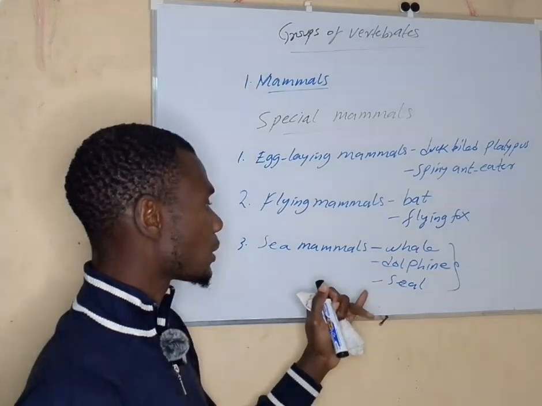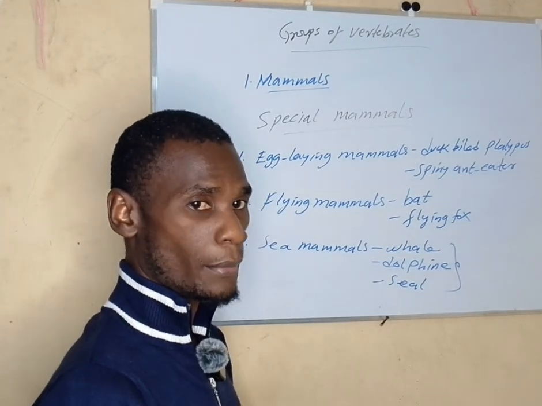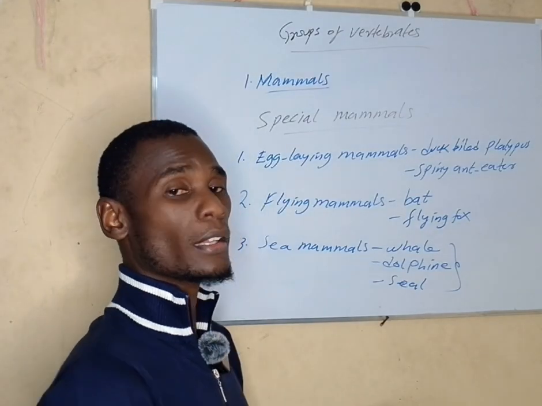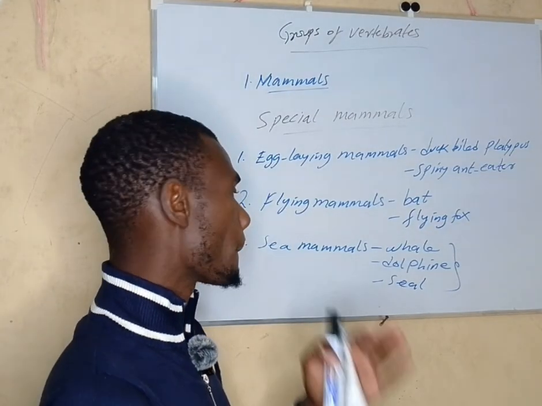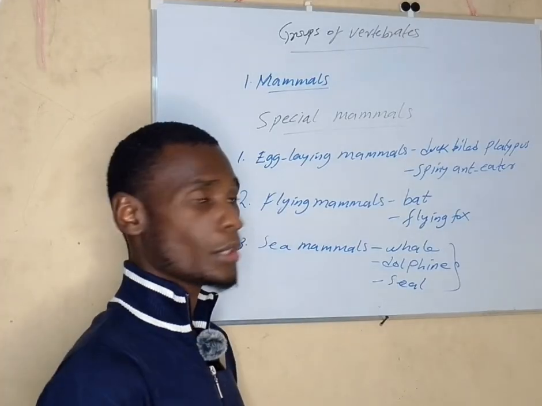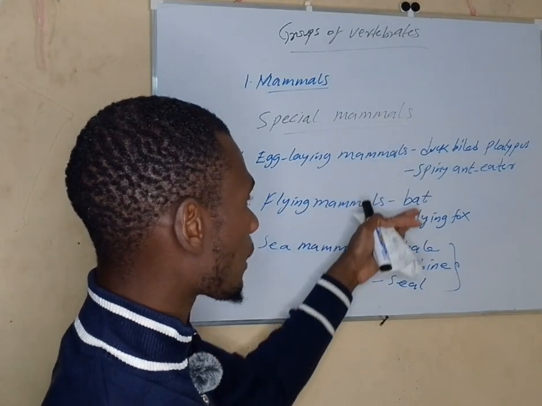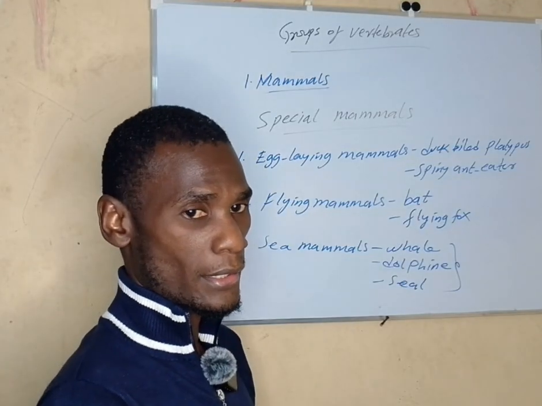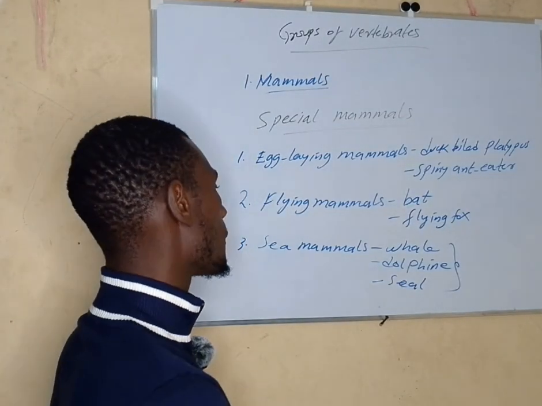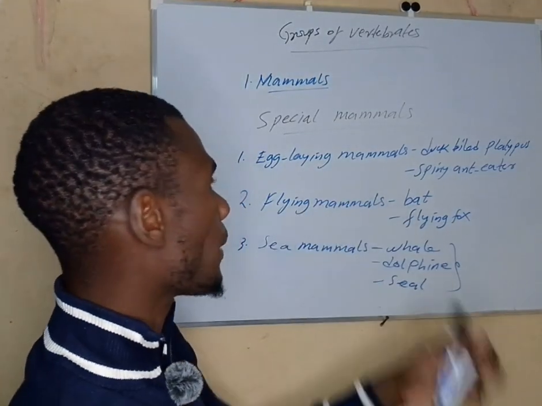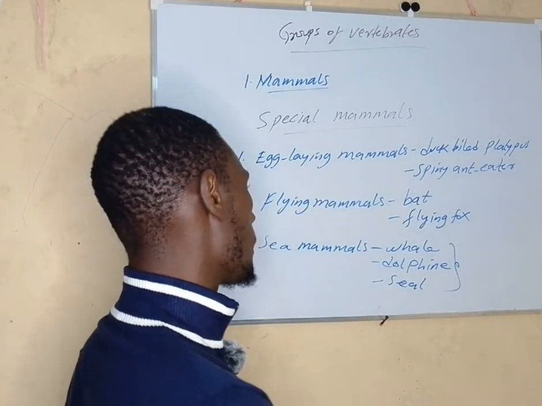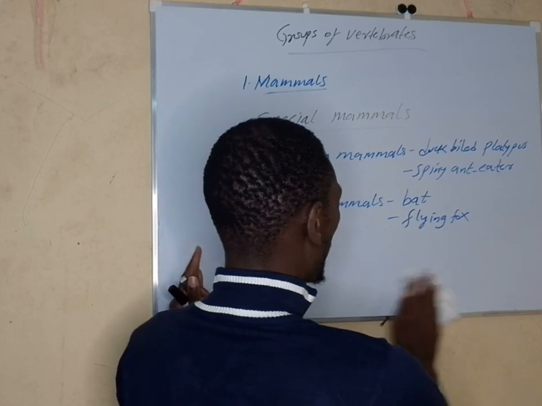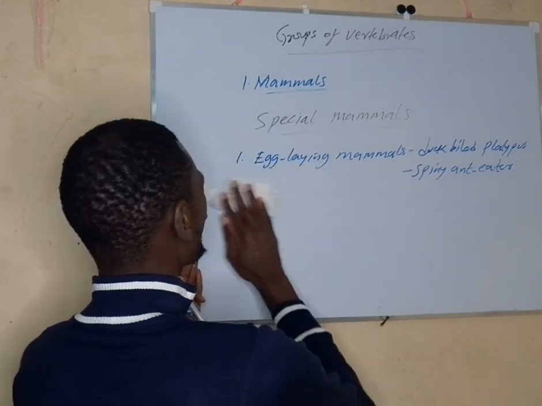Now, anytime you see a dolphin and a shark, most people think that both of them are fish, because the shark is a fish, dolphin is a mammal. So all these are mammals, only that they have different or unique characteristics that others don't have. So that is for the mammals. Let us look at the second group of vertebrates.